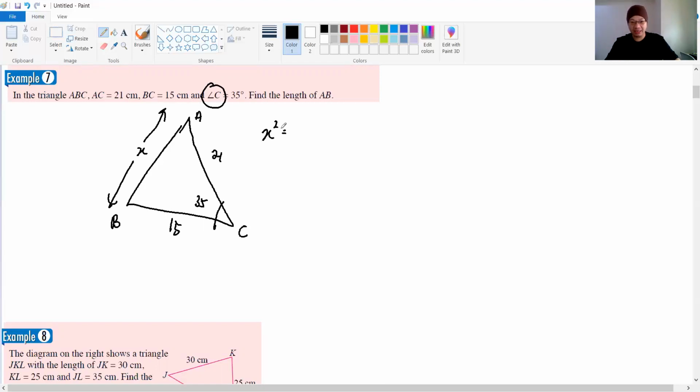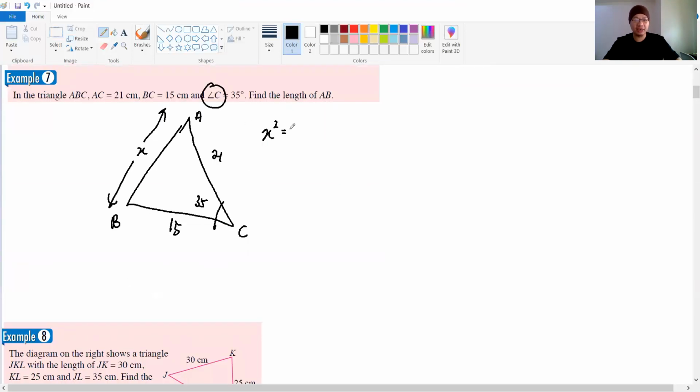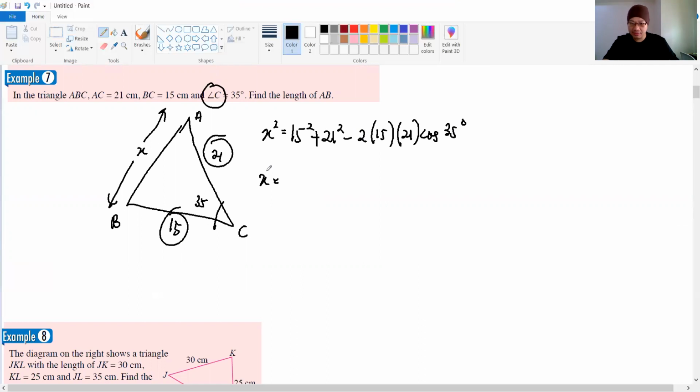So to find that, firstly, the answer will be x squared. It must start with x squared, because of the a squared here. Now x squared equals 15 squared plus 21 squared minus 2 times 15 times 21 cos 35, according to the formula. And then straight away write down your x. So we compute this here. Then this is the answer that we are supposed to get, 149 something.